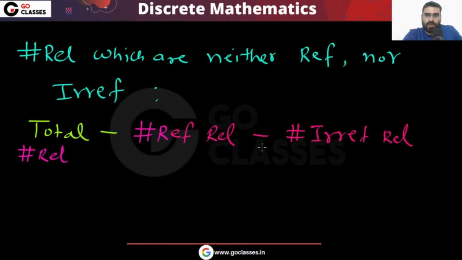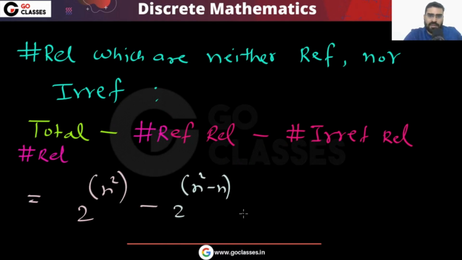So your answer will be 2 power n square minus 2 power n square minus n minus 2 power n square minus n.